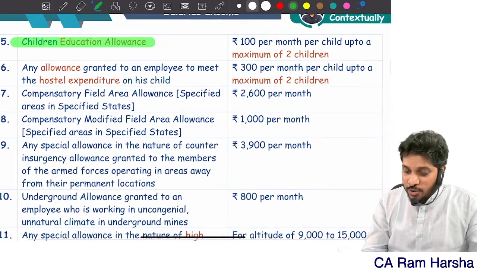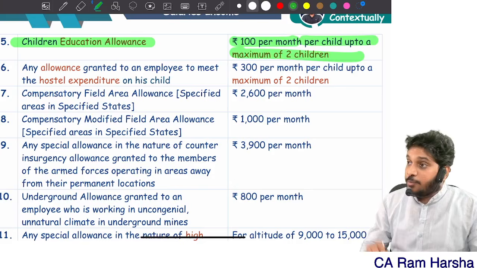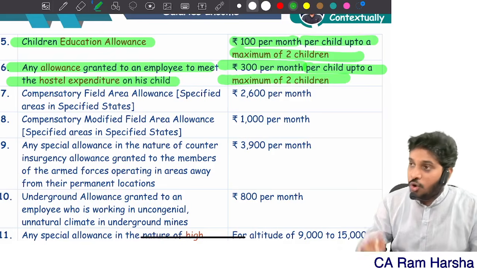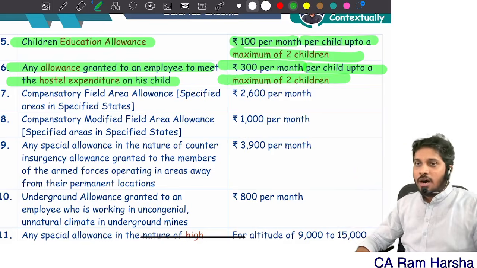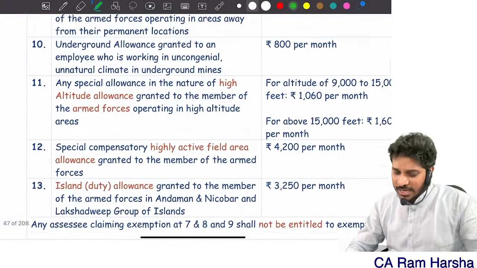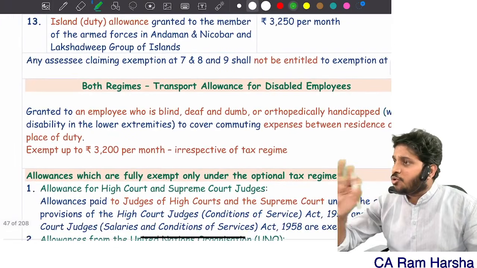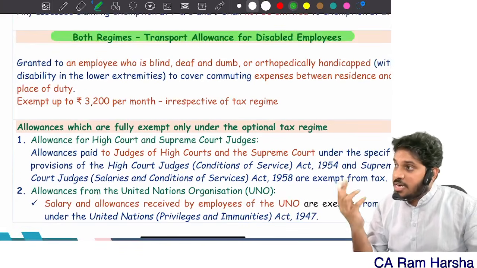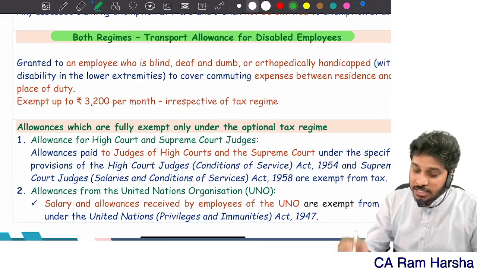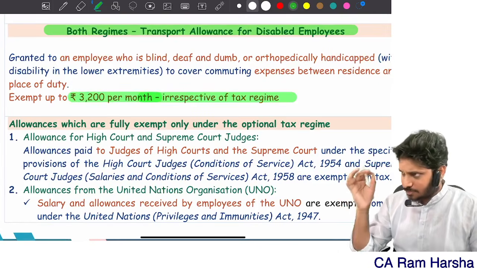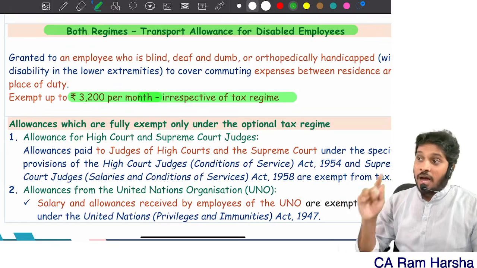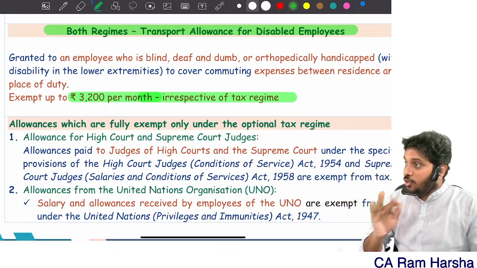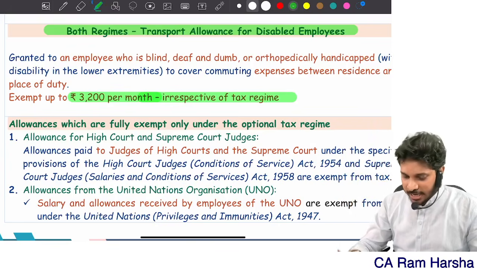Then education allowance 100 per month per child up to 2 children. Hostel allowance 300 per month per child up to 2 children. This much only is exempted. Are you clear? Next, any other allowance in this, no need to remember. Sir, allowances given to disabled, differently abled people? Under both the regimes, 3,200 per month is exempted. But remember, under optional, transport allowance received by any other employee who is not a disabled person is always taxable.